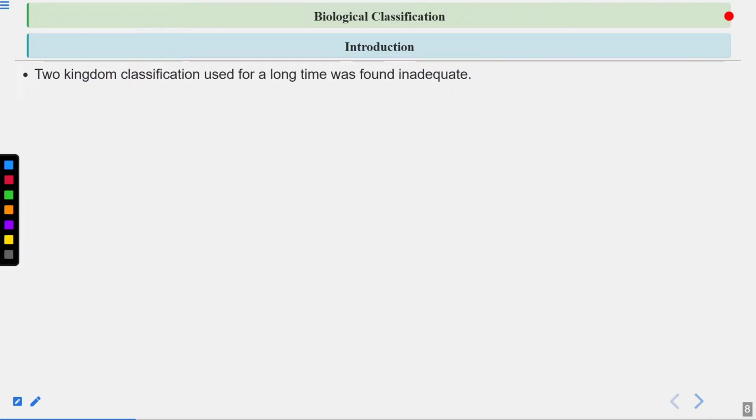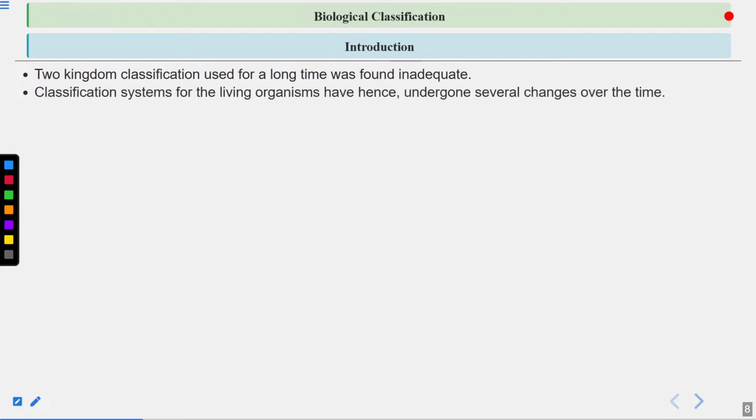So the two kingdom classification, used for a long time, was found inadequate. Now the classification system for living organisms has undergone several changes. Why has it undergone several changes? Because now we have better techniques, we have better microscopes. Now we can reach remote areas where we are finding new organisms.